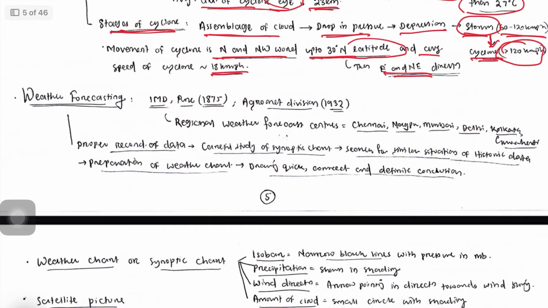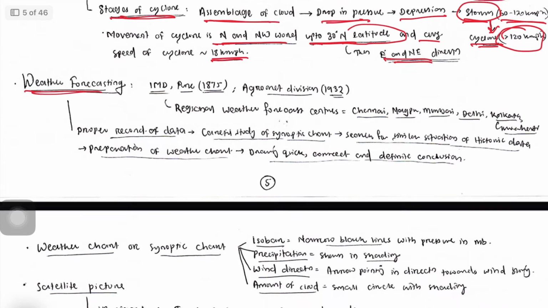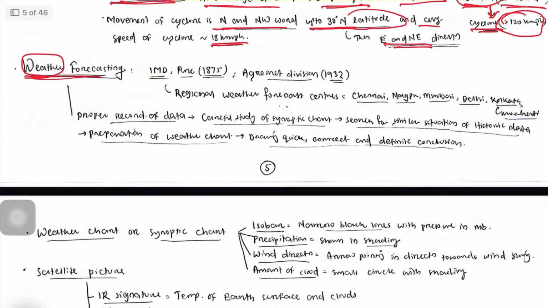Then coming to weather forecasting. From the name itself you can find, so weather forecasting. Forecasting the weather means in the near future what it is going to be, what the atmospheric condition is going to be in a short period or in the near future. There are different types of weather forecasting, that might be nowcasting, short range weather forecasting, medium range weather forecasting, or long range weather forecasting. Based on our purpose, we can find which type of weather forecasting is suitable for us.